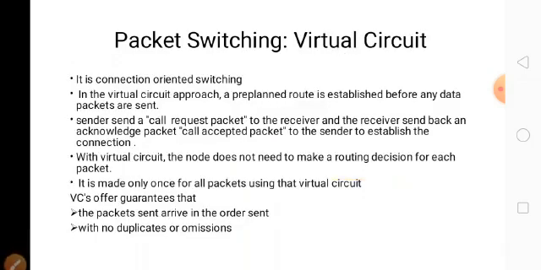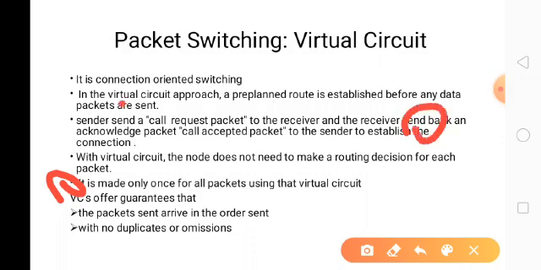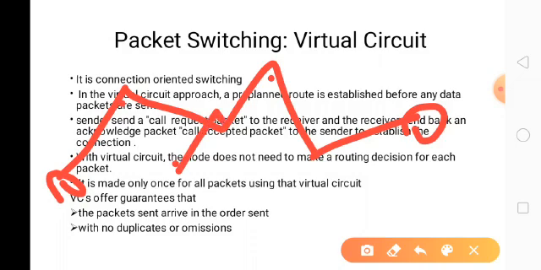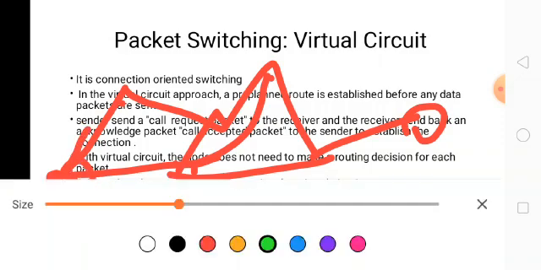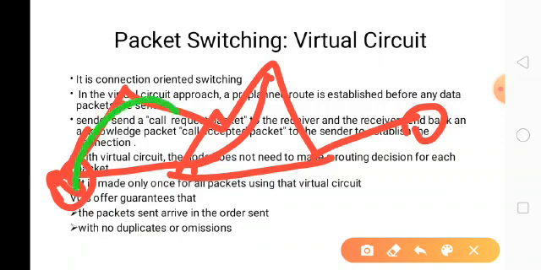Now virtual circuit switching. Virtual circuit switching is connection oriented switching. It is pre-planned switching. How is it pre-planned? Suppose there is a sender and a receiver, and here there are different nodes. Like that there will be different paths. So the sender sends a request.